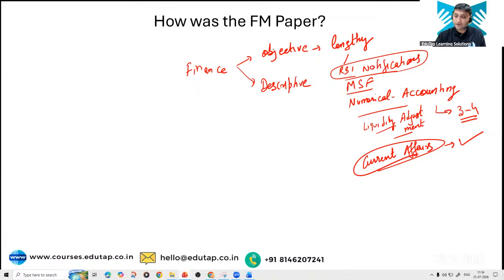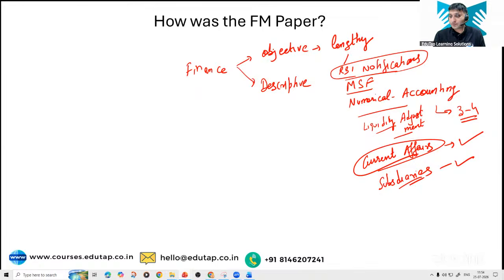So the weightage of current affairs looks quite good in this time's paper. More current affairs weighted, sir. Yes, that's nice, sir. Because students do expect current affairs, and last year there were almost minimal, zero marks of current affairs in the finance, both objective and descriptive. So I think at the paper level also I feel it's a good thing that current affairs needs to be asked in a paper like this. And moreover, yes.